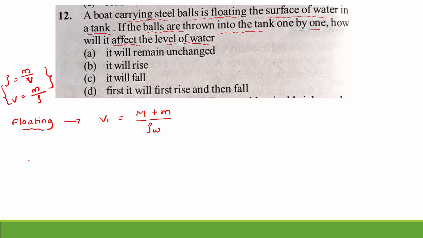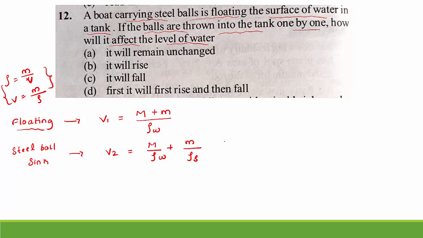Then come to the second point. When the steel balls start to sink, the boat is not sinking here. We are going to throw the steel balls one by one into the water. When we throw the steel balls, they start to sink. So we can take the volume V2 equal to mass of water divided by density of water plus mass of steel ball divided by density of steel ball, because initially the steel balls were in the boat, but now we are going to drop them into the water, so we should consider the density of the steel ball.